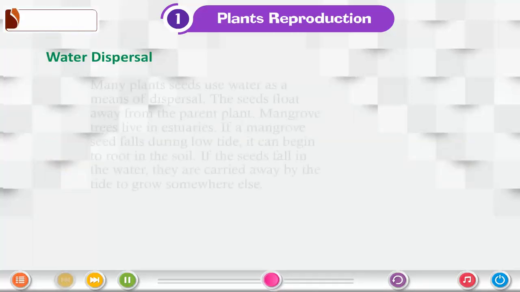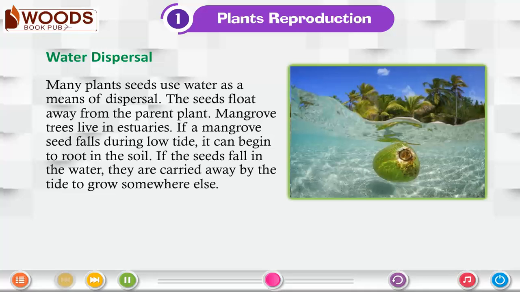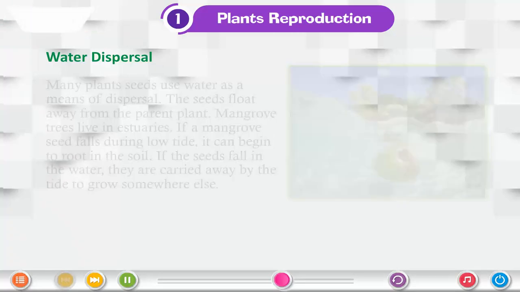Water dispersal. Many plant seeds use water as a means of dispersal. The seeds float away from the parent plant. Mangrove trees live in estuaries. If a mangrove seed falls during low tide, it can begin to root in the soil. If the seeds fall in the water, they are carried away by the tide to grow somewhere else.